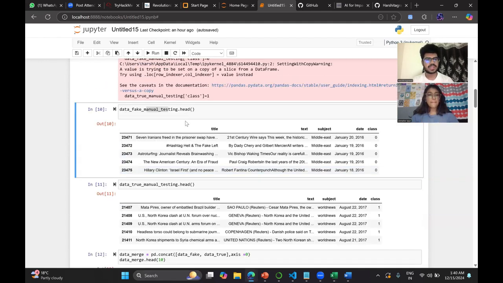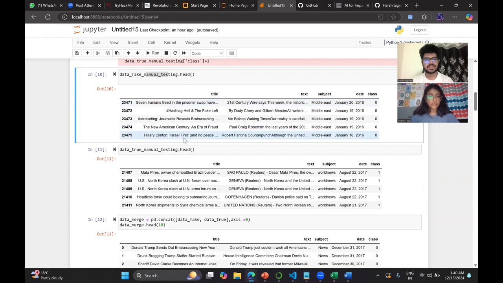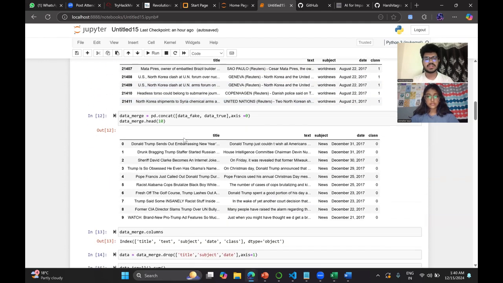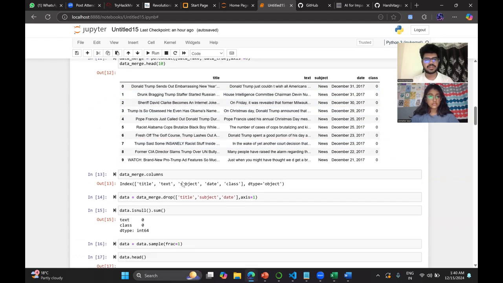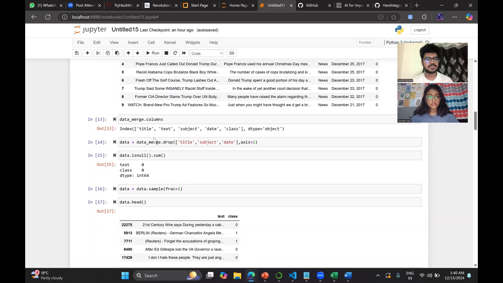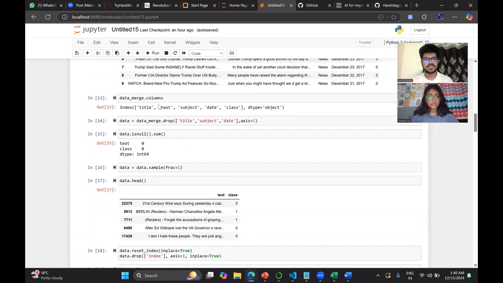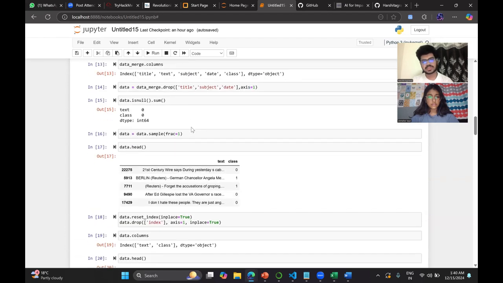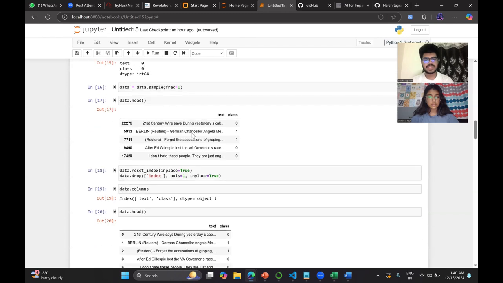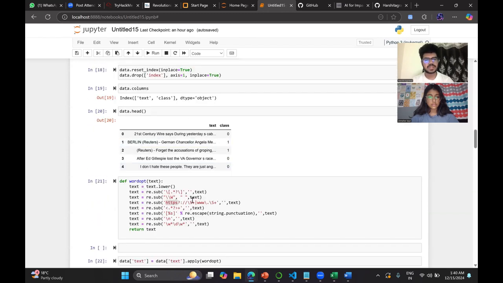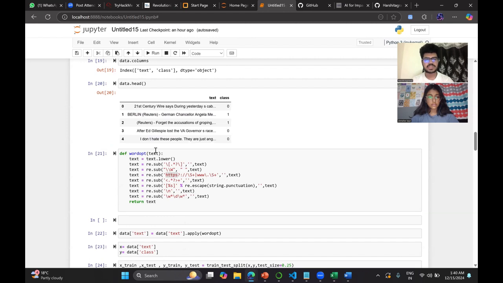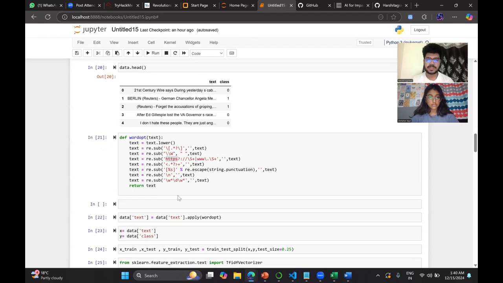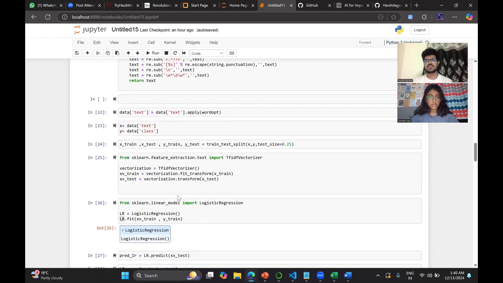Firstly, we print the top 5 rows of both data sets. We are merging the columns of the two data sets based on the common values, and then merging and shuffling it. You can see here, using the regular expression, we are searching, sorting, and applying string operations on the data sets. After that, you are done with the data analysis.